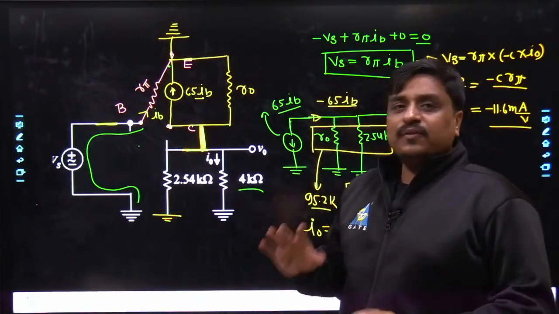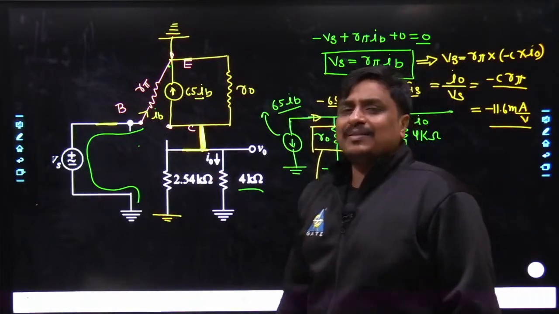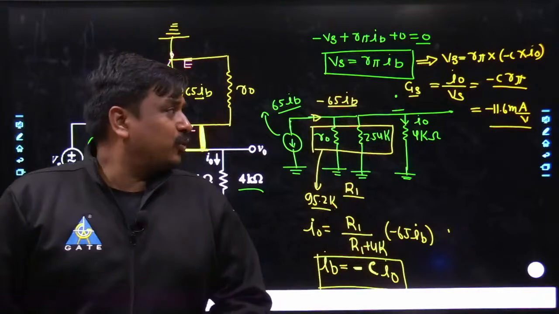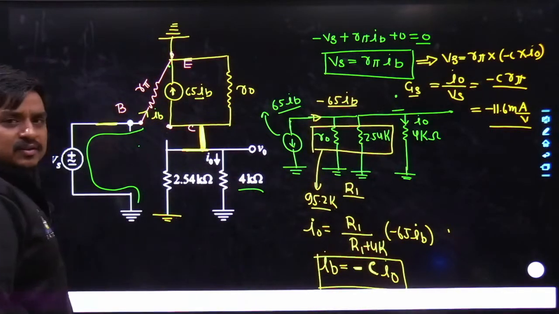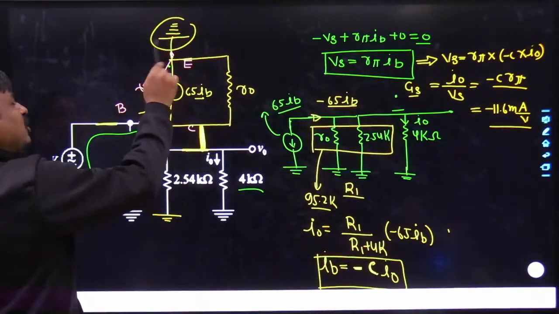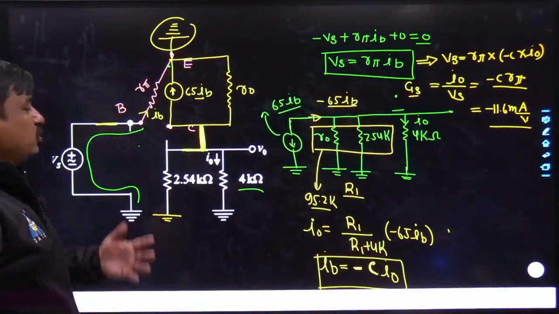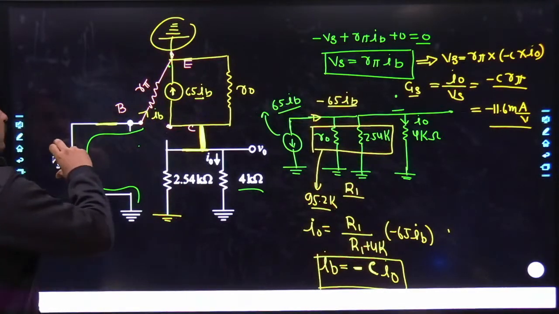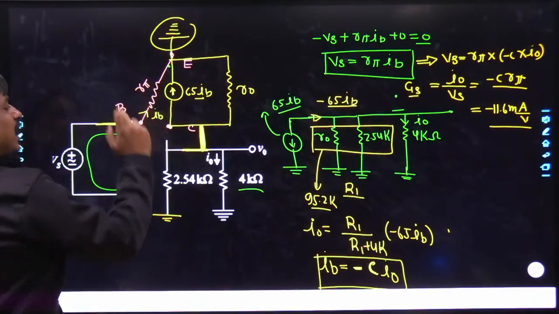My dear friends, if you are well acquainted with the network theory now, probably you would be able to smash this problem easily. What was my agenda? My agenda was to get connected the I naught as well as Vs. Anyways, here if it becomes grounded, so whatever the KVL you take, that KVL has to get stopped till this point. So you can do that. Simply you can say the Vs is very same as the voltage drop across the R pi, which is nothing but the R pi into IB.